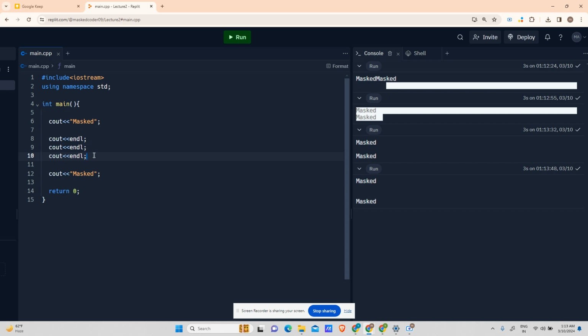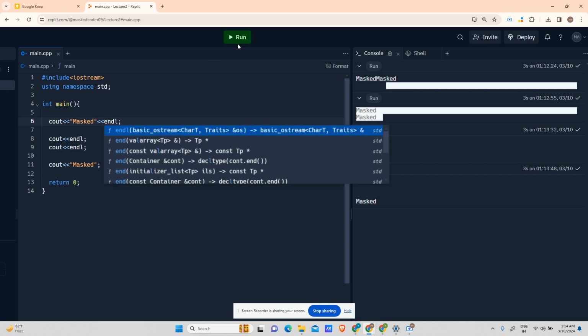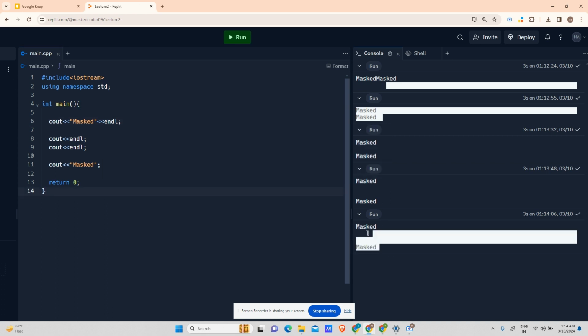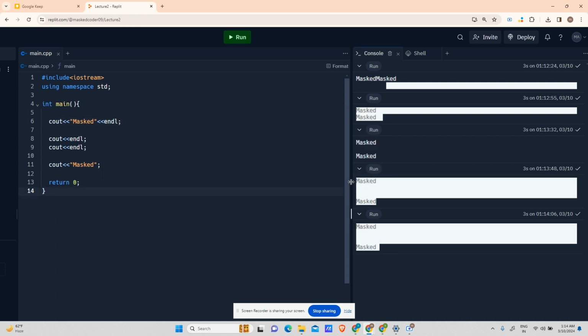So instead of writing cout endl separately here, there is one more syntax you can use. After mask, put these two angle brackets again and write endl. The output will be the same. See guys, the output will be the same as above, right? Both outputs have the same number of lines, right?